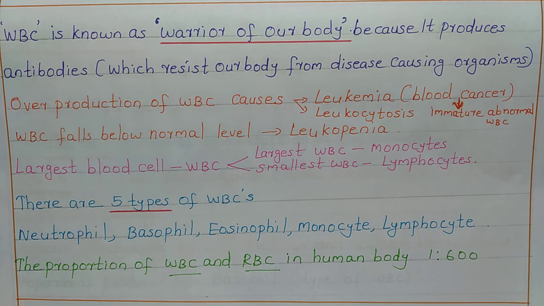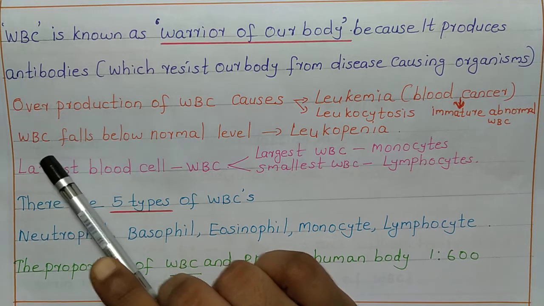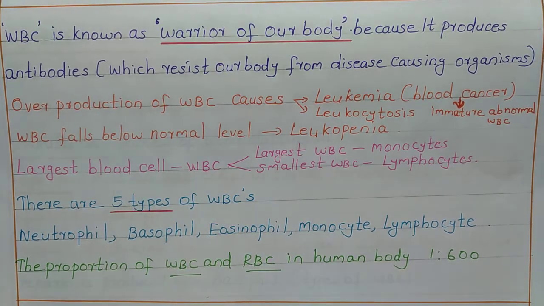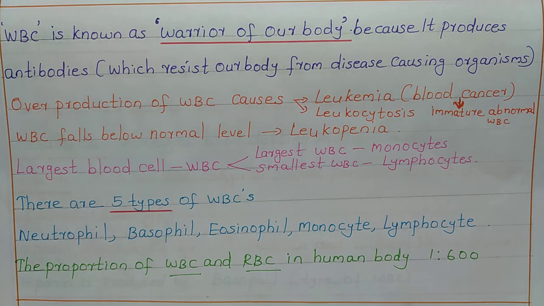Overproduction of immature and abnormal WBCs results in leukemia. And leukocytosis is a condition in which overproduction of WBC is taking place. In both these cases, overproduction of WBC is taking place. And when WBC falls below the normal level, that condition is known as leukopenia.